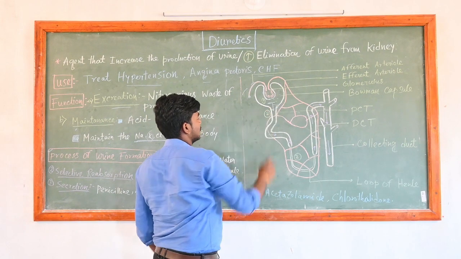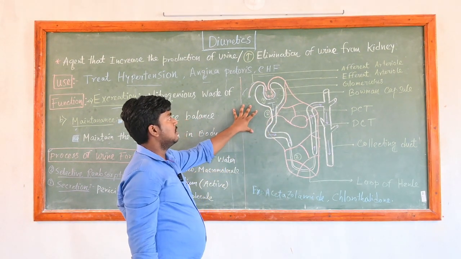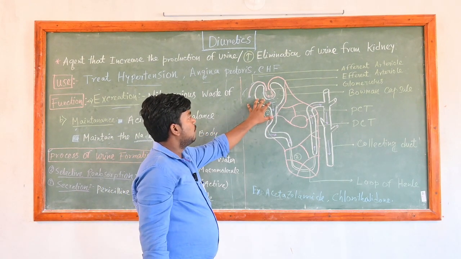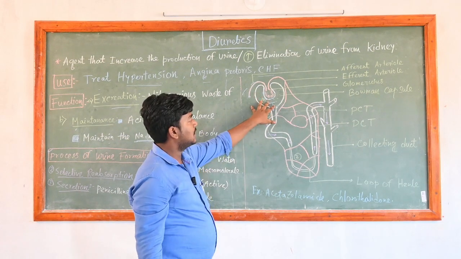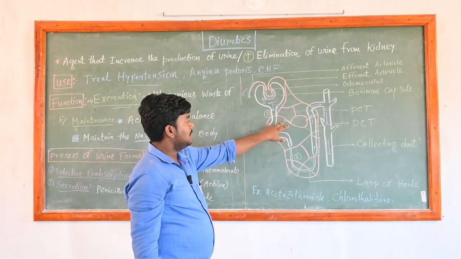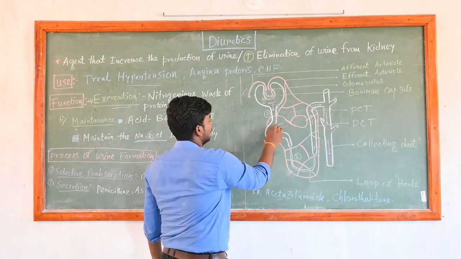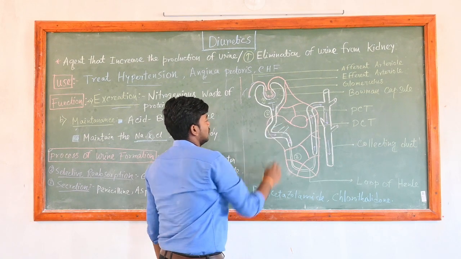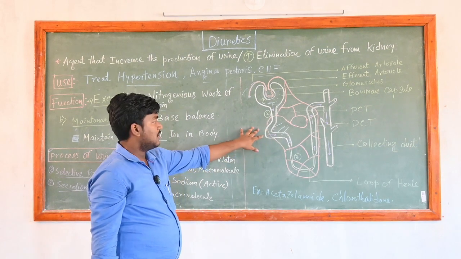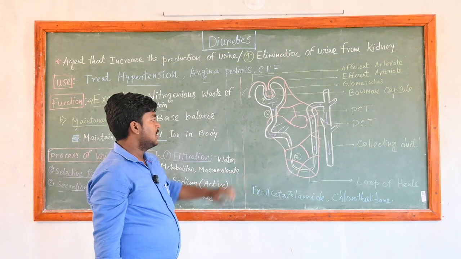The already filtered materials come from the Bowman capsule to the tubules, but the macromolecules, whose size is greater than the pores of the glomerular filter, cannot be filtered from the bloodstream. So the nephron selectively reabsorbs the ions which are important for our body. This selective reabsorption generally occurs in the convoluted tubules.